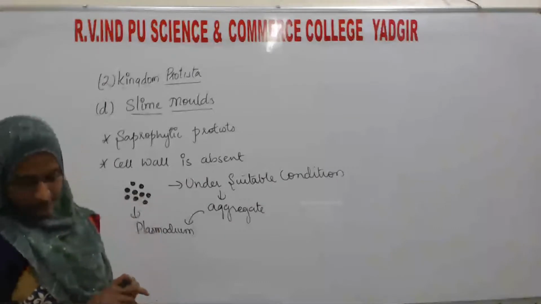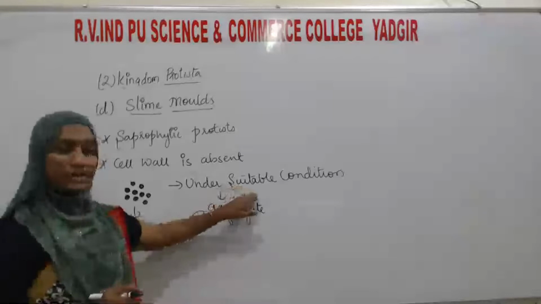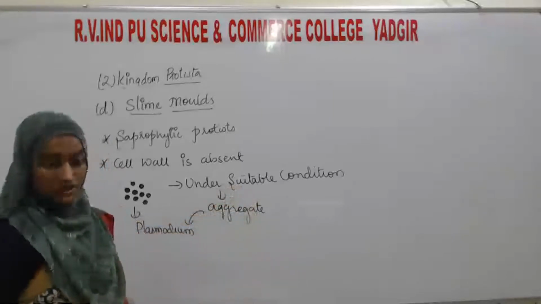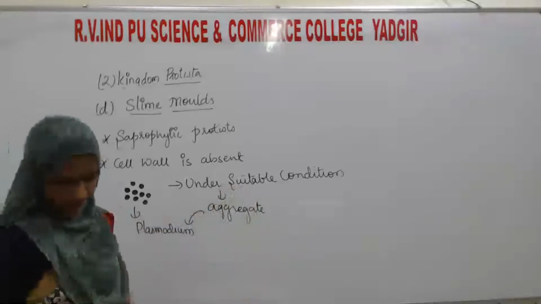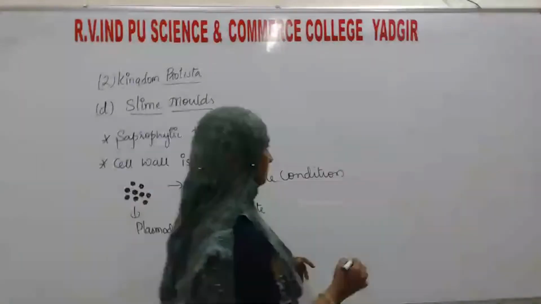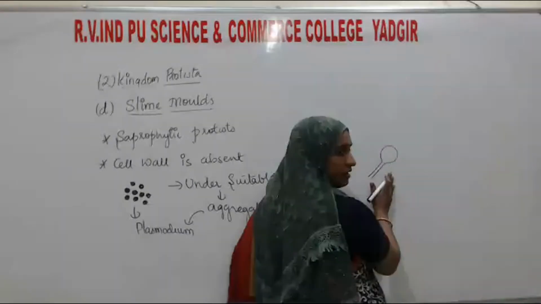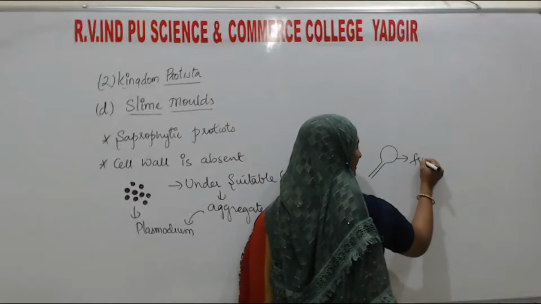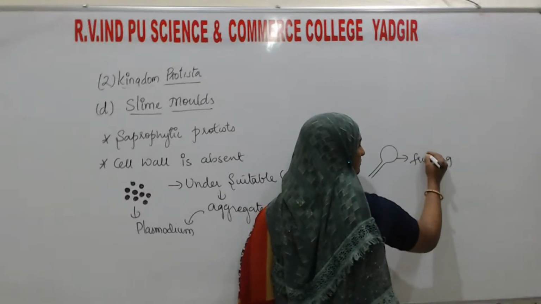But what about under unsuitable or unfavorable conditions? For example, these are the bodies of the plasmodium, or the slime molds. These bodies we call the fruiting bodies.